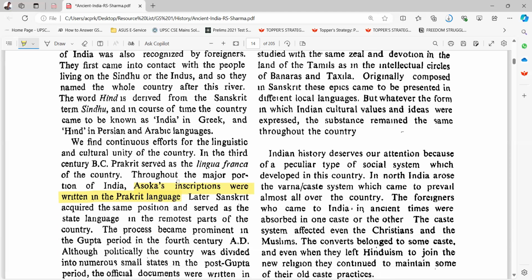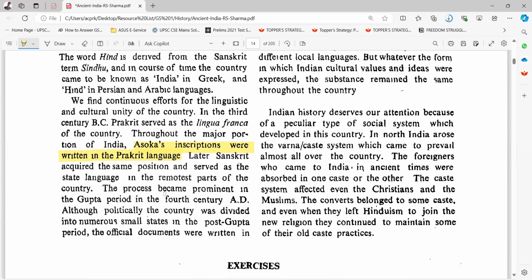We find continuous efforts for the linguistic and cultural unity of the country. In the 3rd century BC, Prakrit served as the lingua franca of the country. Throughout the major portion of India, Ashoka's inscriptions were written in the Prakrit language. Later, Sanskrit acquired the same position and served as the state language in the remotest parts of the country. This process became prominent in the Gupta period in the 4th century AD. Although politically the country was divided into numerous small states in the post-Gupta period, the official documents were written in Sanskrit.